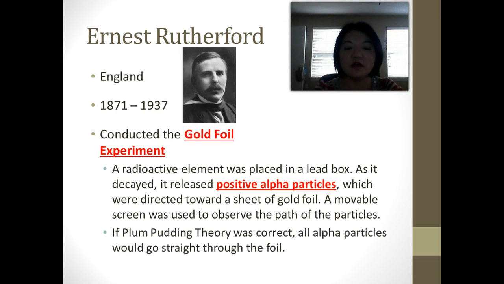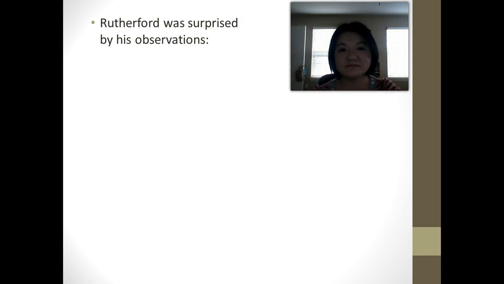So when the particles go through the gold foil, he put a screen right on the other side of the gold foil so he can see where these particles are going to hit, okay? Now if the plum pudding theory was correct, then all the alpha particles would just go straight through the gold foil. But that's not what he saw.